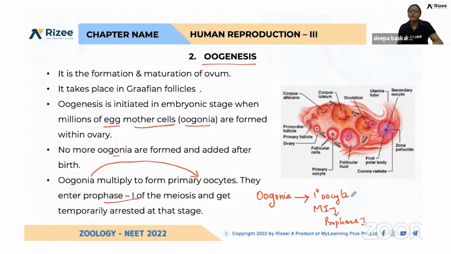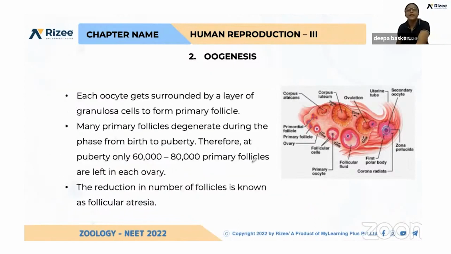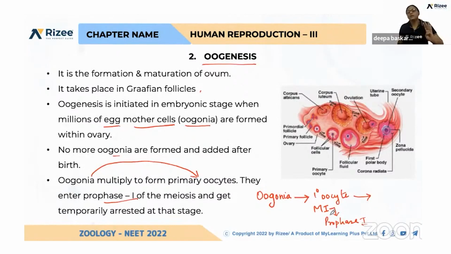Again, what will happen from birth till puberty? There are so many primary oocytes and many are getting degenerated. At the time of puberty, each ovary has only 60 to 80. Before that, 4 lakh primary oocytes are present. At the time of birth, the female child has 4 lakh primary oocytes in her ovaries.